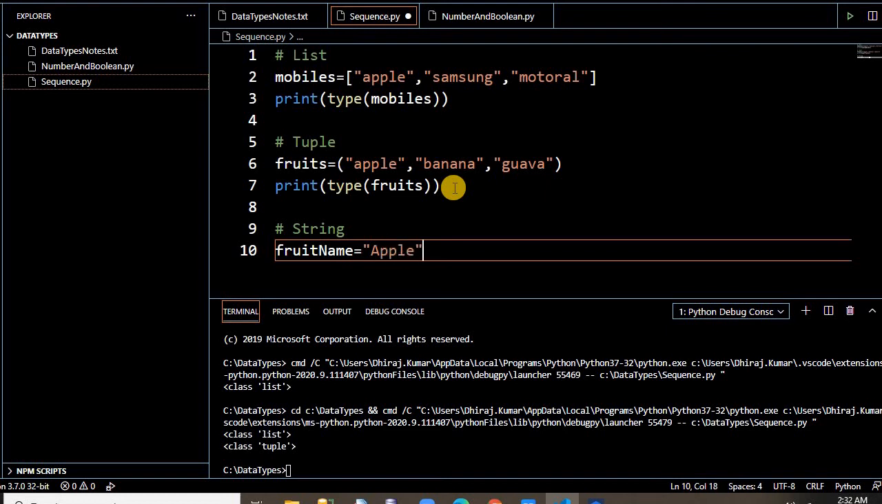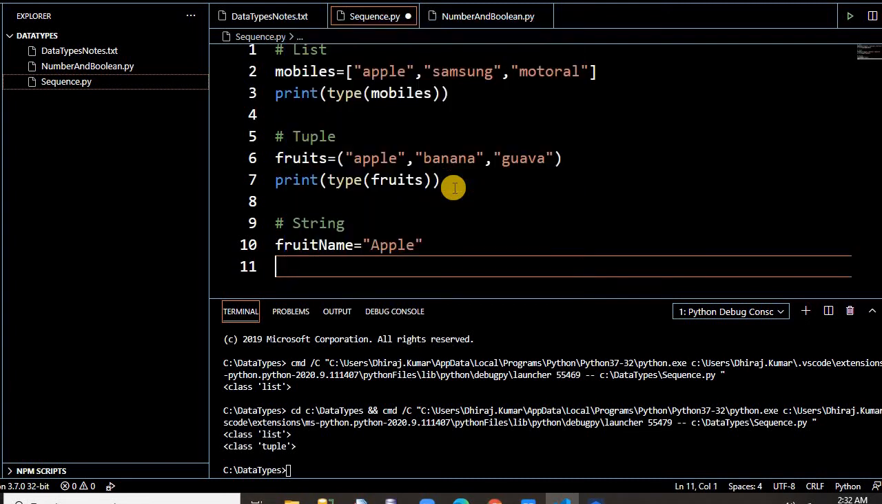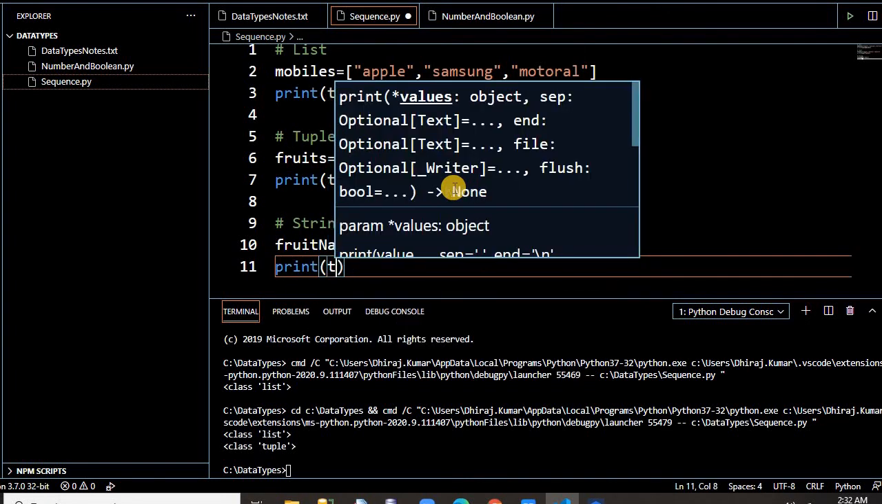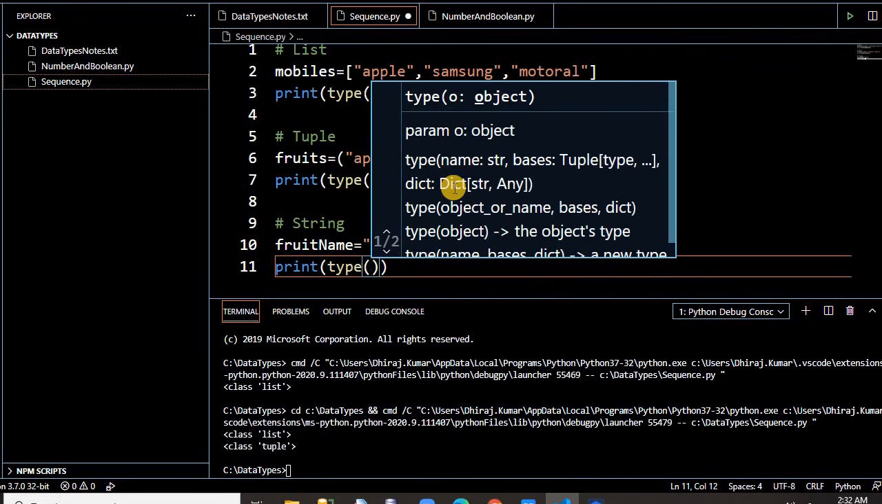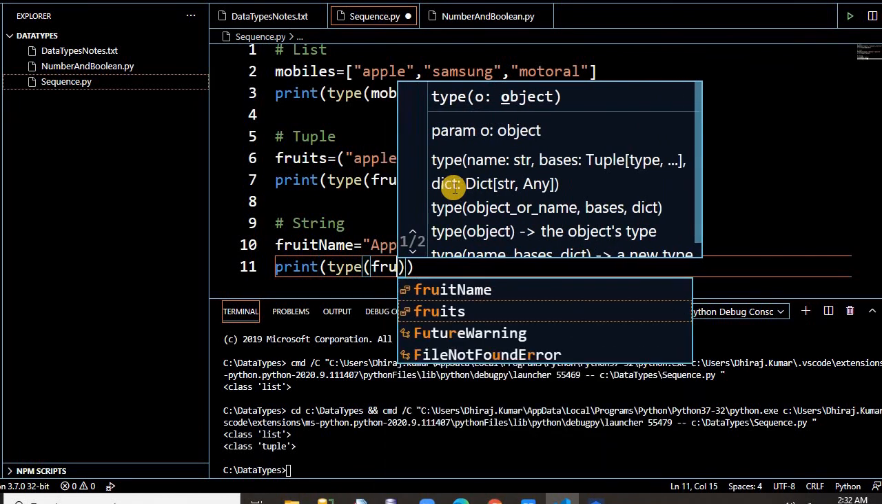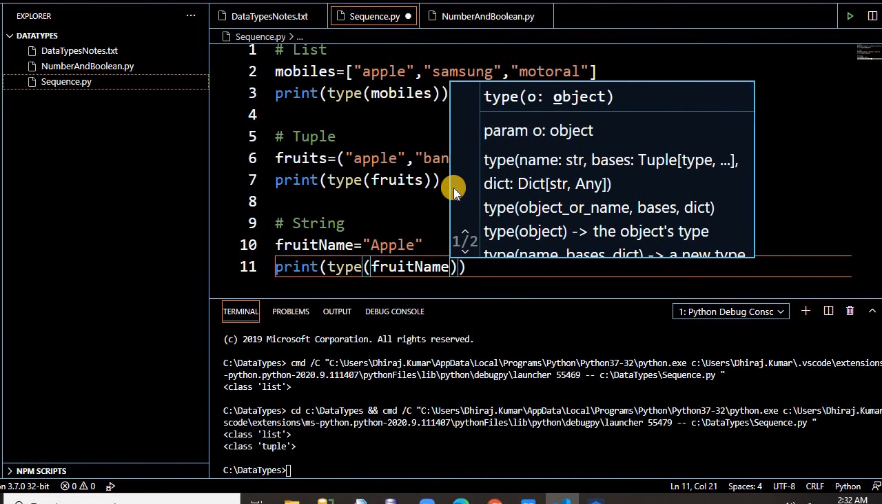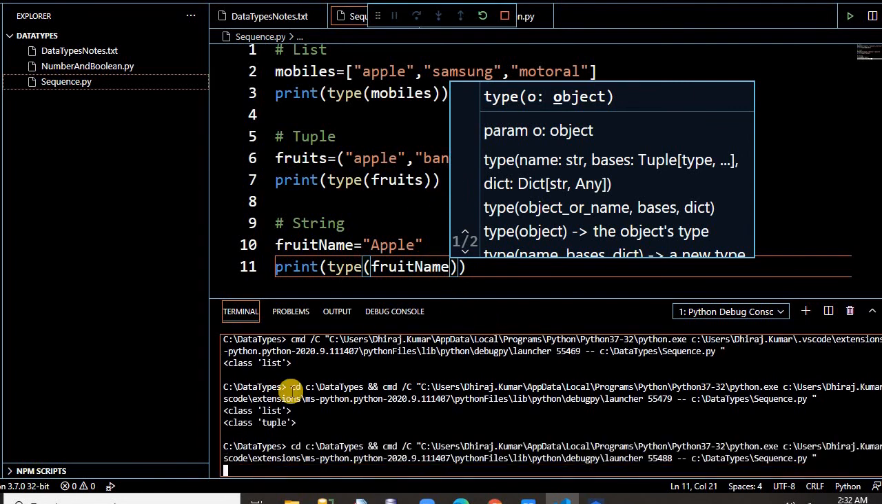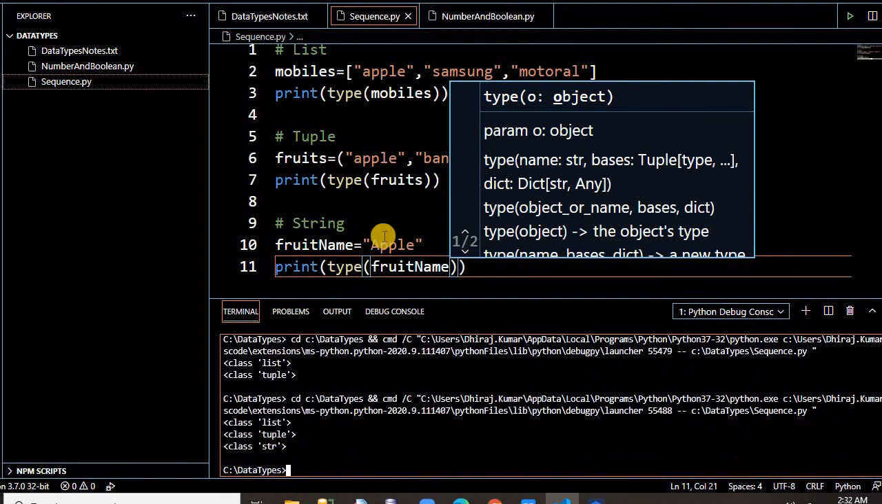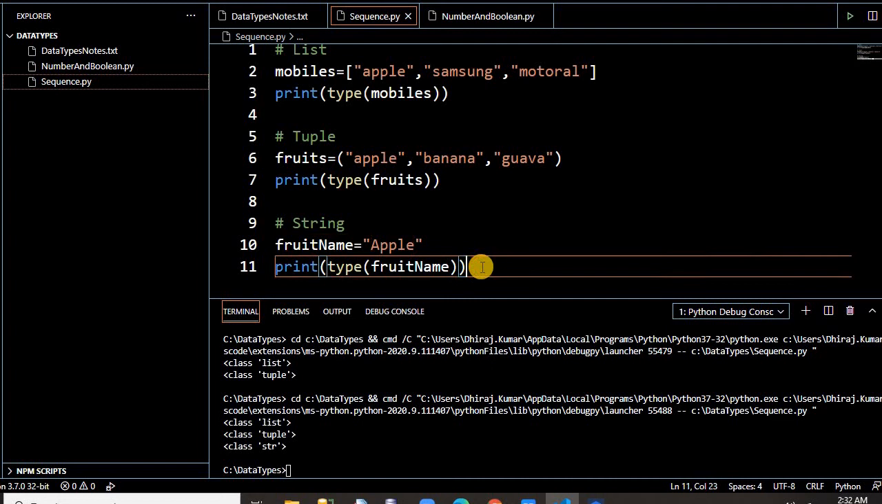Apple. We check also here, it will have the str class. If you run here, see here it says str. For storing multiple lines, you have to use the triple quotes, but for a string, double quotes or single quotes.